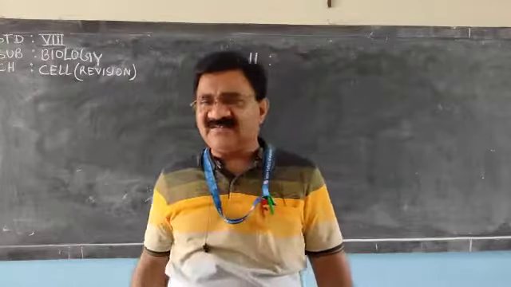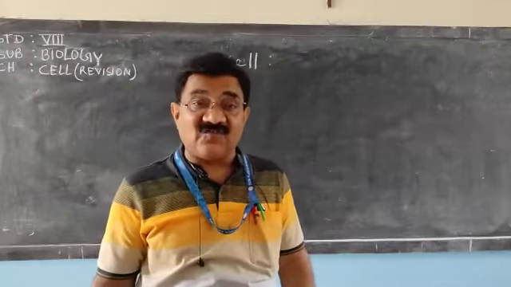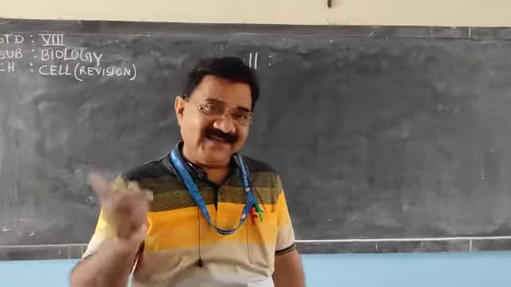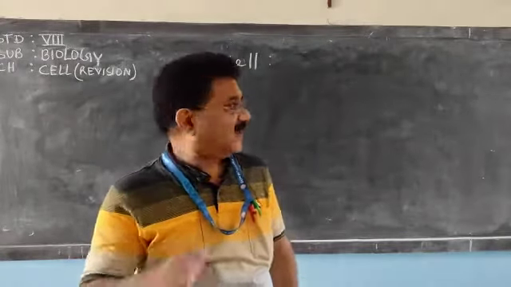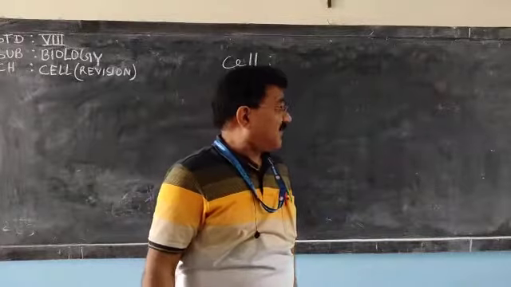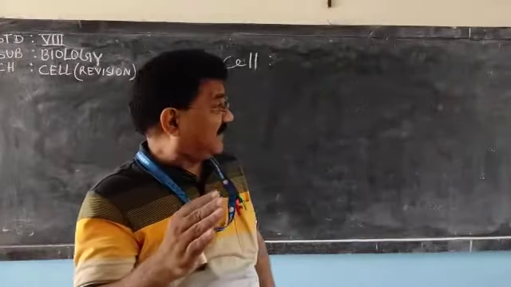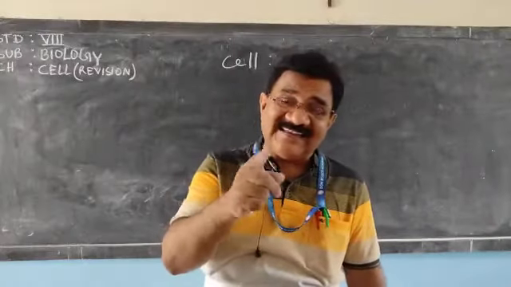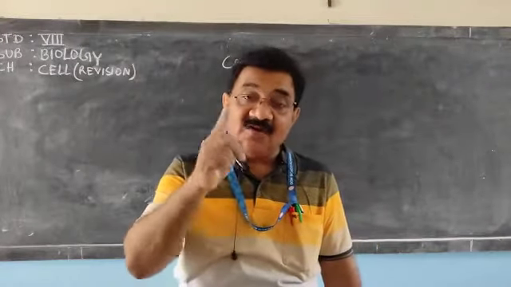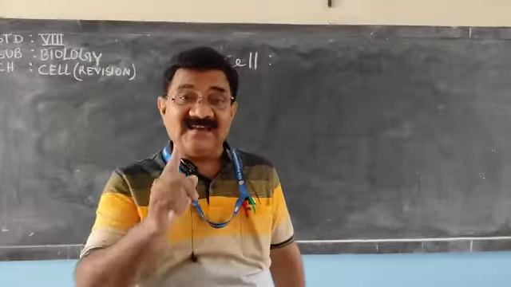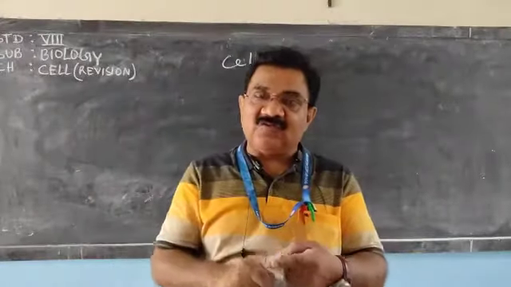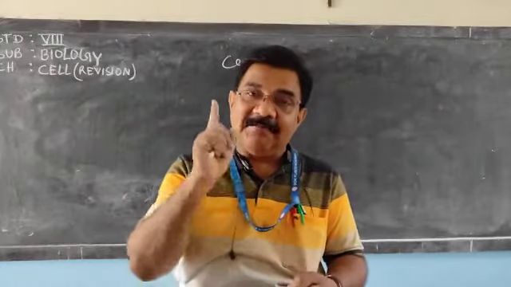We have discussed two types of microscope, that is the compound microscope and the electron microscope. In the compound microscope, light is bent by glass lenses, whereas in the electron microscope, beams of electrons are bent by magnets.